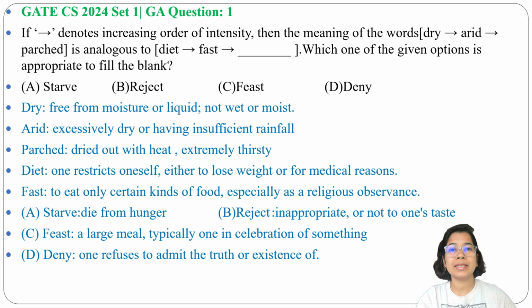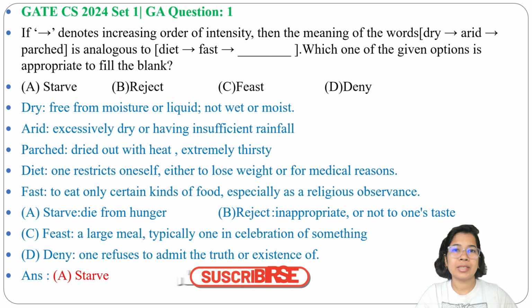Diet means one is restricting oneself. Fast means they are following a certain kind of pattern. Starve means you have no food to eat. You are starving of hunger. So here the answer will be option A, starve. This type of similar question was also asked in GATE DA and in GATE CS set 2. Just check out that.